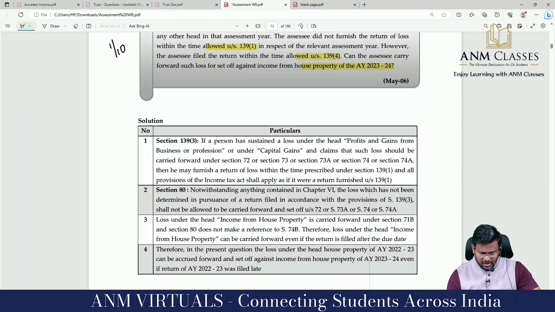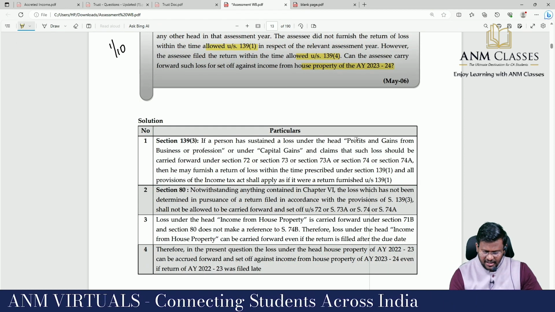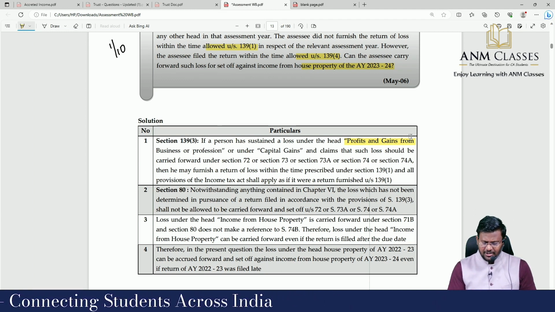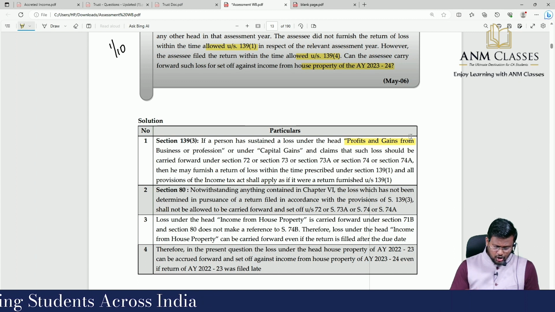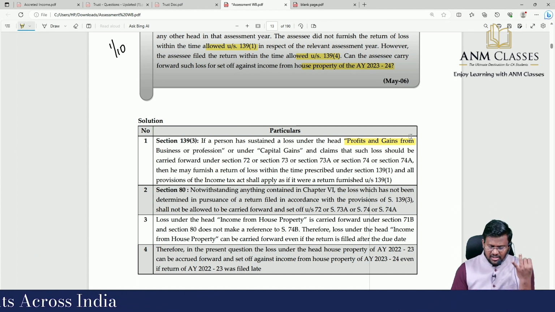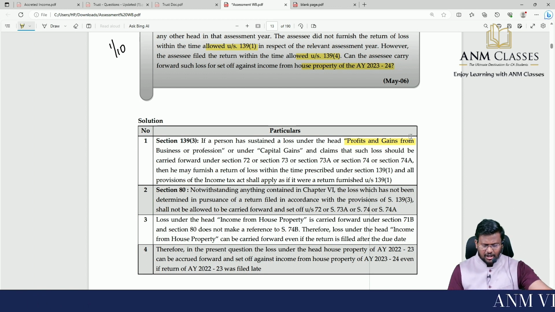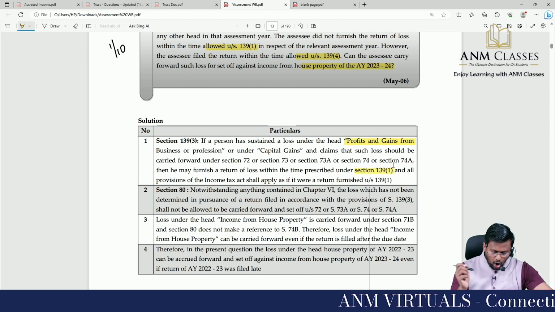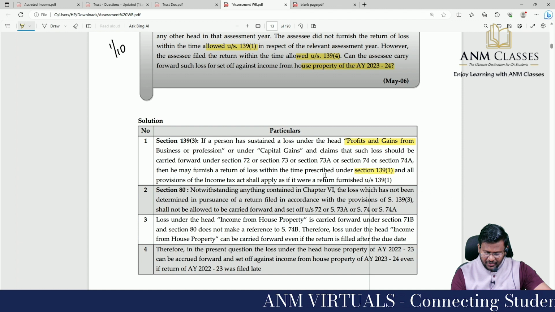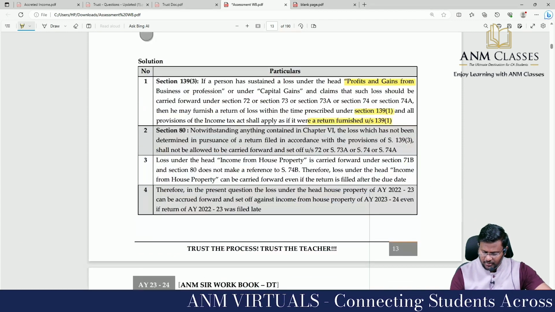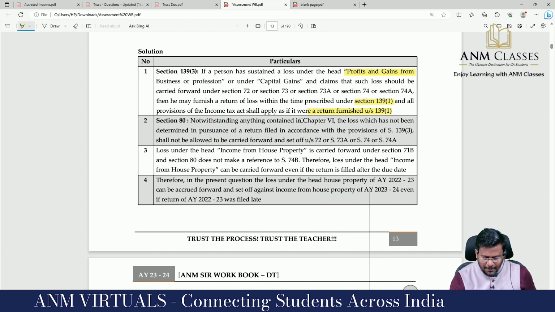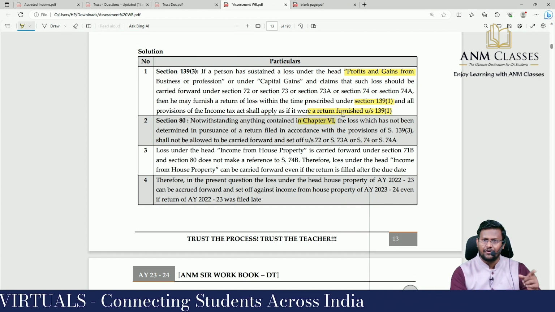Section 139 subsection 3. If a person has sustained a loss under the head profits and gains of business or profession, or under capital gain, and claims that such loss should be carried forward under section 72, 73, 73A, 74 and 74A, then he may furnish a return of loss within the time prescribed under section 139 subsection 1, and all provisions of the Income Tax Act shall apply as if it were a return furnished under section 139(1).